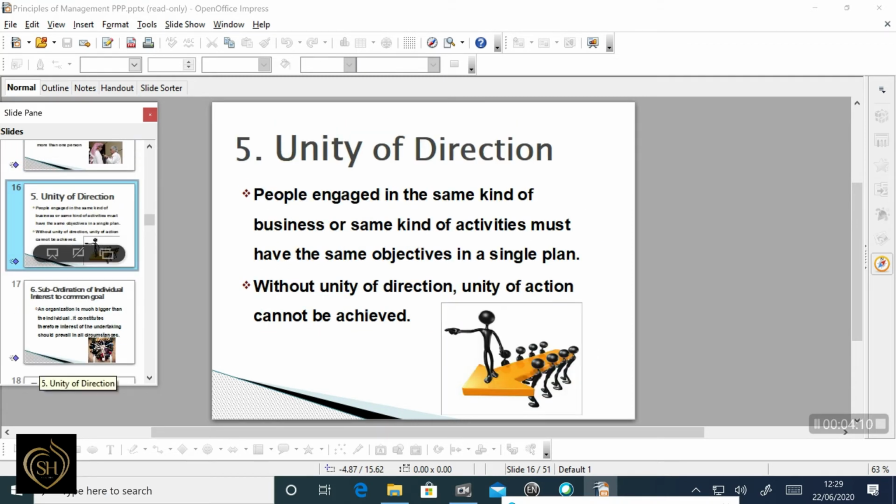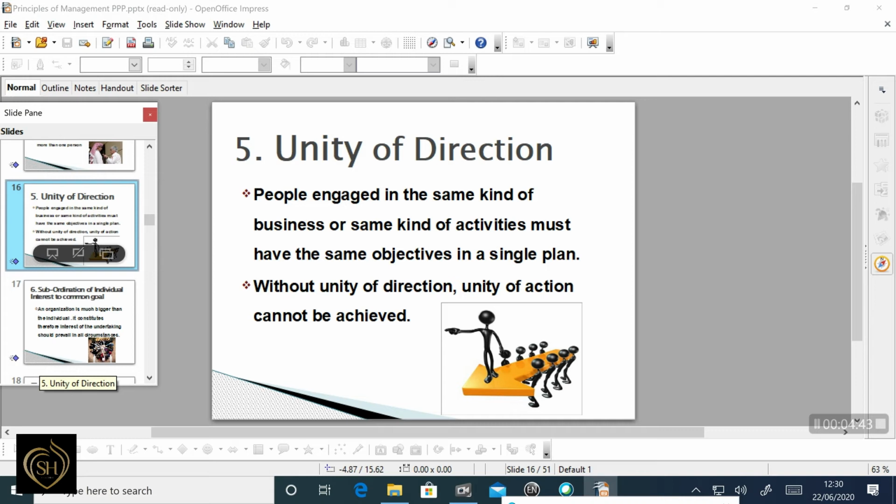The next one is unity of direction. Unity of direction means people engaged in the same kind of activity must have the same objective in a single plan. Without unity of direction, unity of action cannot be achieved. Fayol says this principle means one head and one plan for a group of activities having the same objective. So there should be only one manager and one plan for all operations having the same objectives.